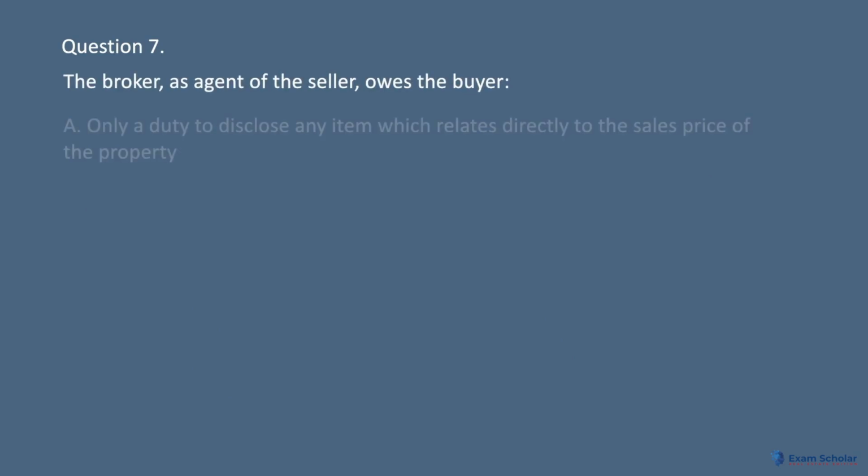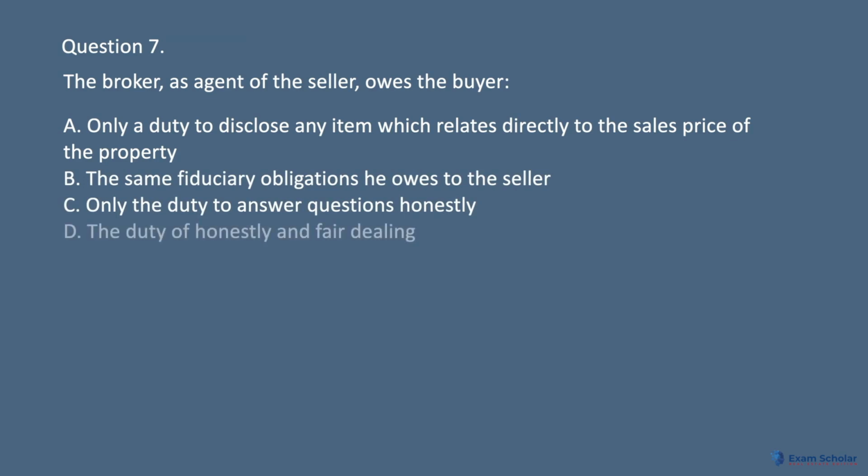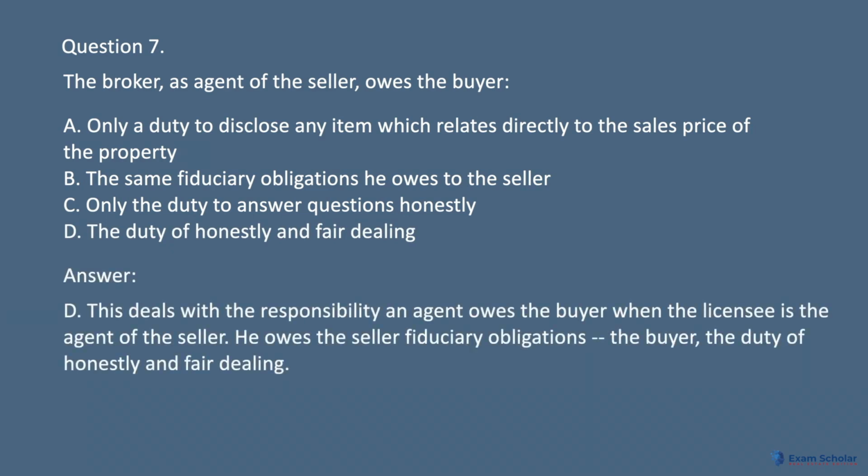Question 7. The broker, as agent of the seller, owes the buyer A. Only a duty to disclose any item which relates directly to the sales price of the property. B. The same fiduciary obligations he owes to the seller. C. Only the duty to answer questions honestly. D. The duty of honesty and fair dealing. Answer: D. This deals with the responsibility an agent owes the buyer when the licensee is the agent of the seller. He owes the seller fiduciary obligations, and the buyer, the duty of honesty and fair dealing.